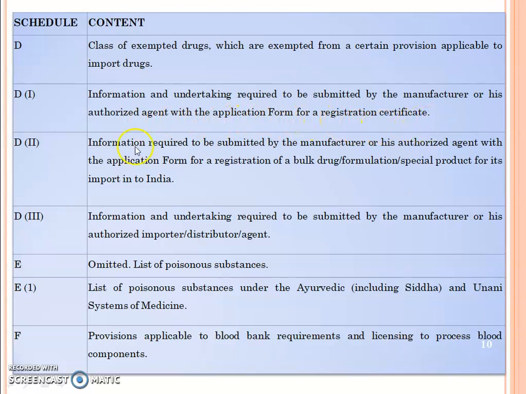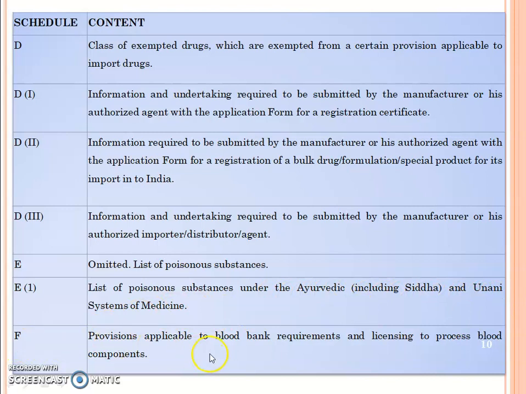for a registration certificate. Schedule D2: information required to be submitted by the manufacturer or his authorized agent with the application form for registration of bulk drugs, formulations and special products for import into India. Schedule D3: information and undertaking required to be submitted by the manufacturer or his authorized importer, distributor or agent. Schedule E, omitted: list of poisonous substances. Schedule E1: list of poisonous substances under the Ayurvedic, including Siddha and Unani, systems of medicine.